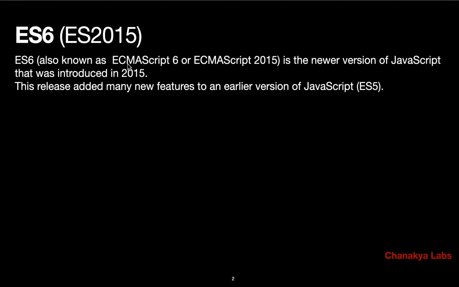But in 2015 a few major changes to the JavaScript specification came, and those are very important because those are the ones which are very popular today and which we are using. Those things came in this build of the specification of JavaScript called ES6 in 2015.